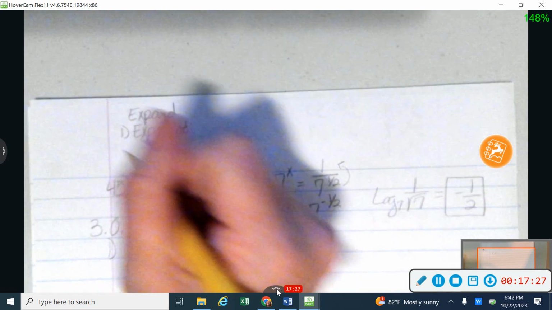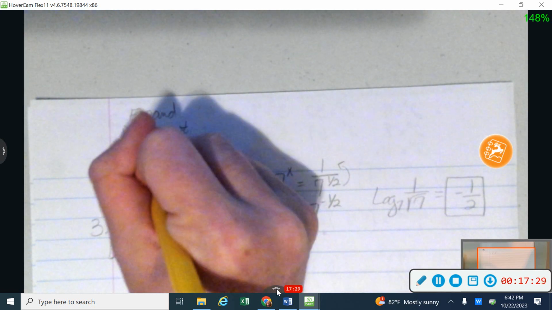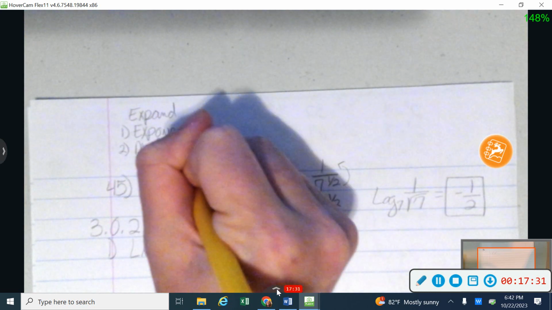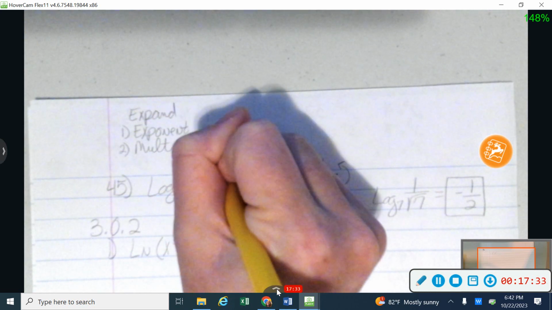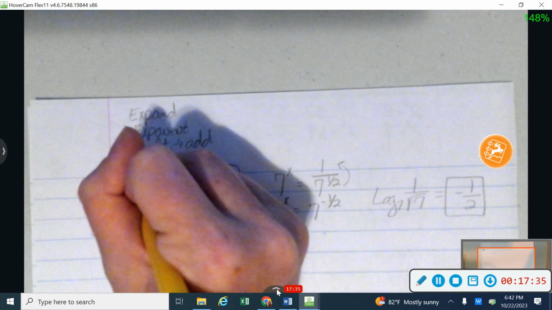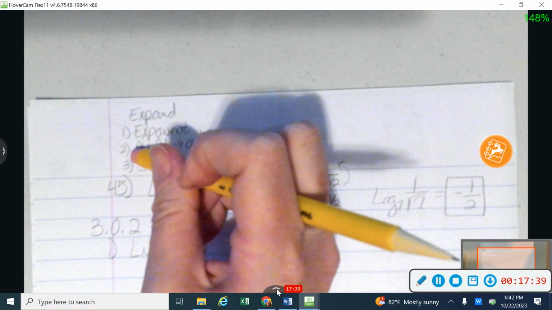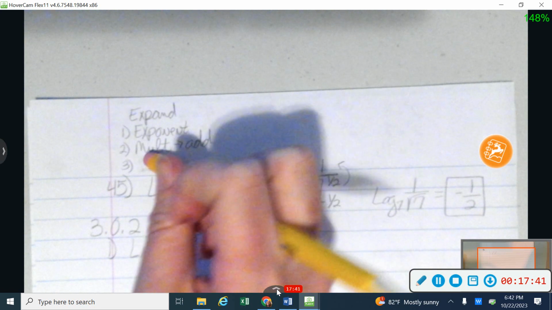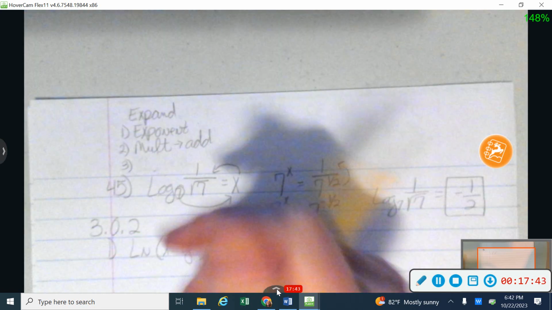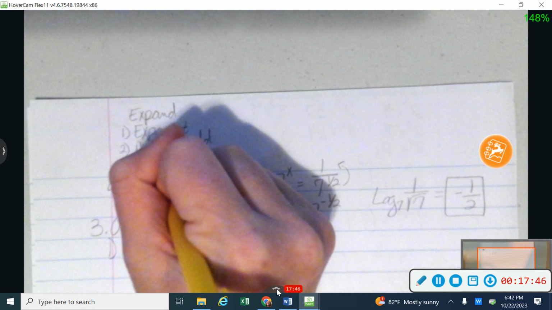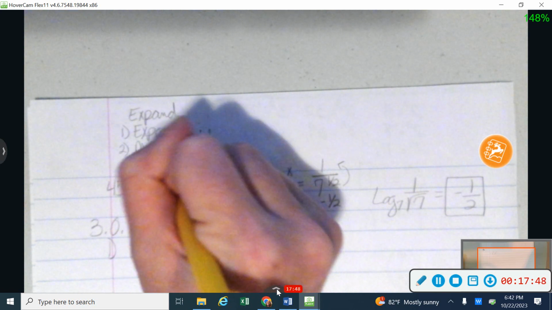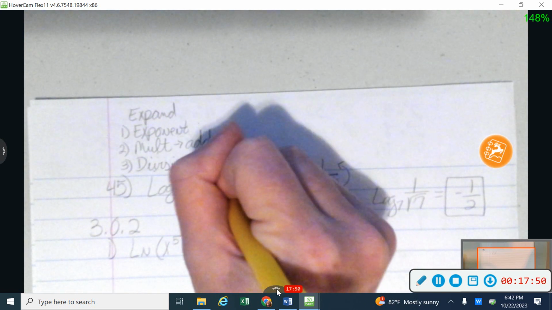Then I'm going to take care of my multiplication. My multiplication will become addition. And then I'm going to take a look at my subtraction. My division, and my division will become subtraction. So division will become subtraction.